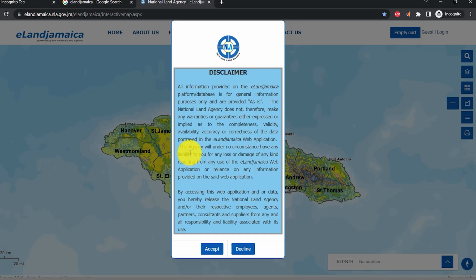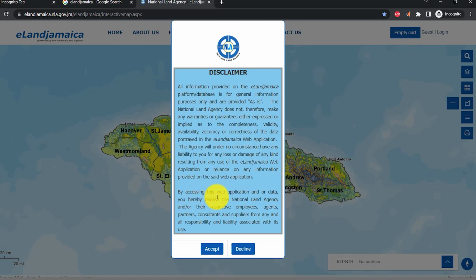It goes further to say that the agency will, under no circumstance, have any liability to you for any loss or damages of any kind resulting from any use of the eLand web application or reliance on any information provided on the said web application.